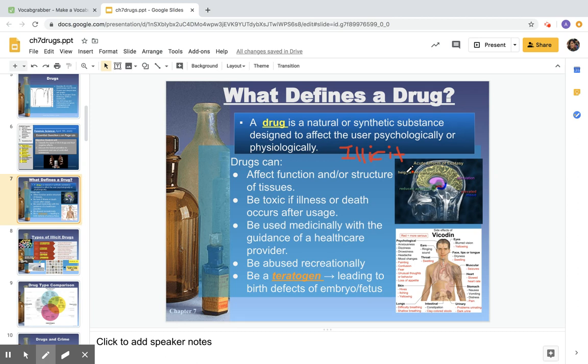When we're looking at drugs and their effects, we want to look at what can they do to the body. And so when we look at the functions or the structure of tissues in a drug like MDMA, one thing that MDMA will do, in addition to heightened perceptions, some people will report that they are highly sensitive to things like touch, sound, vibrations, things of that nature.